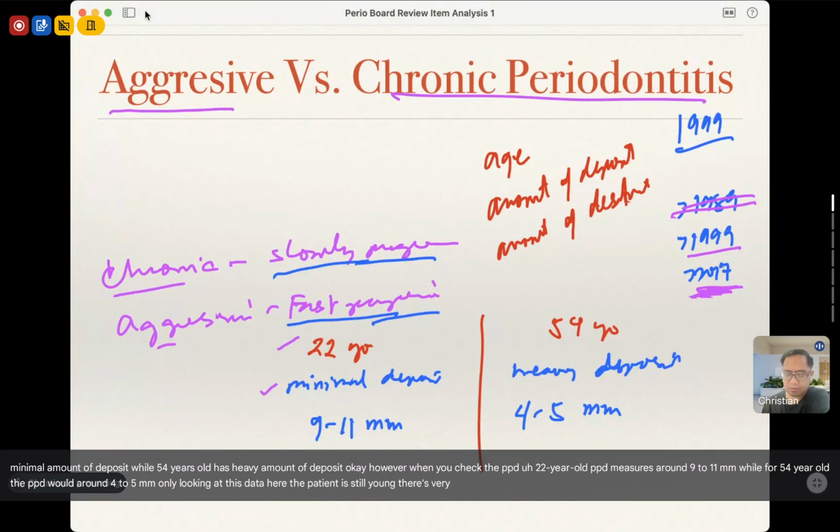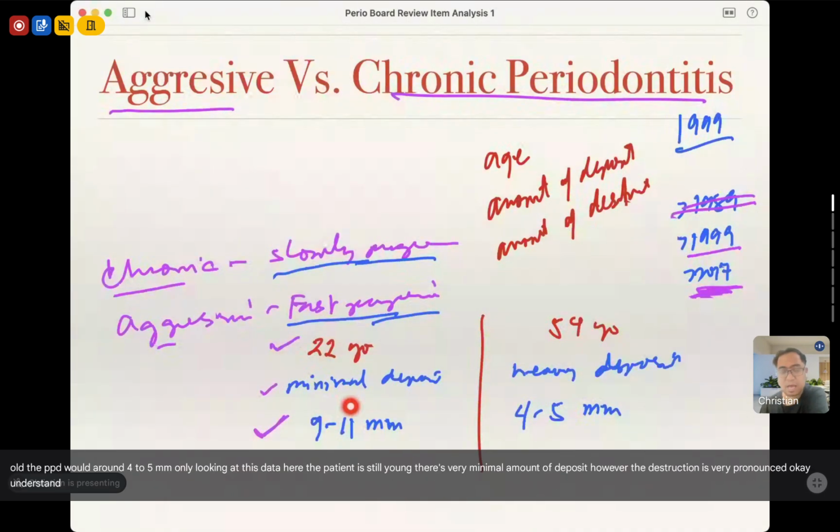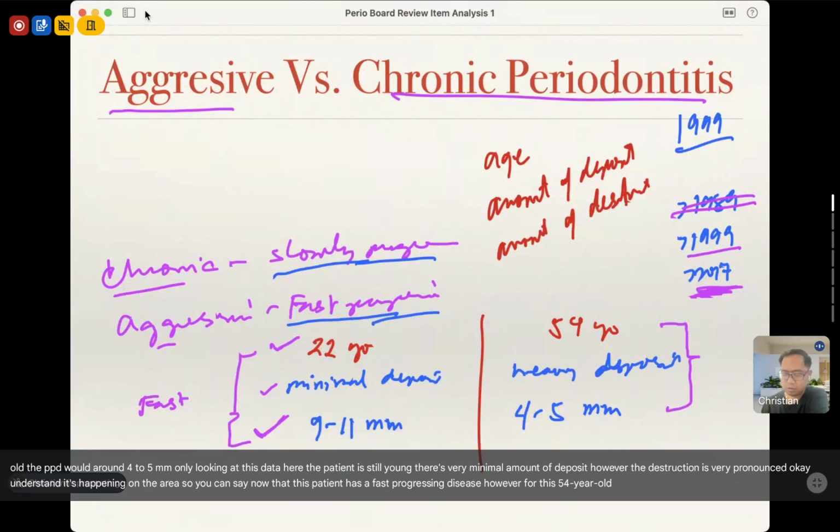Looking at this data here, the patient is still young. There's a very minimal amount of deposit. However, the destruction is very pronounced. Okay, malaki yung destruction that's happening on the area. So you can say now that this patient has a fast progressing disease. However, for this 54-year-old, there's heavy calcular deposit and plaque.